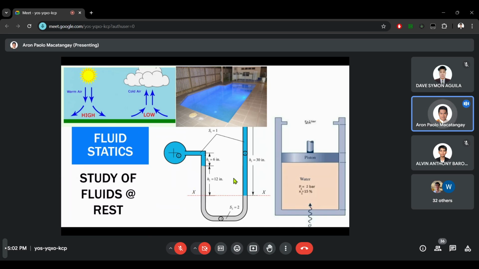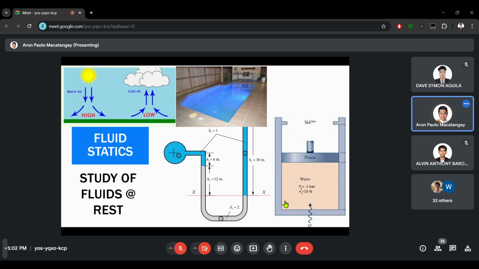Here in the middle, we have a manometer. This is used to measure pressure differences between two positions. We will also study how this is used to check pressure differences. And don't worry, because this is something very easy and fun to study. You just need to know the trick on how to read or solve for the pressure differences.